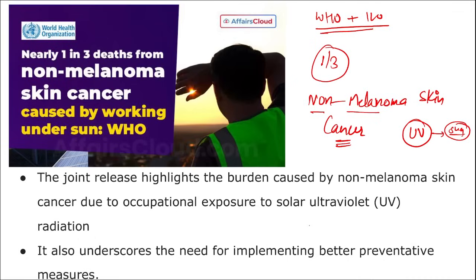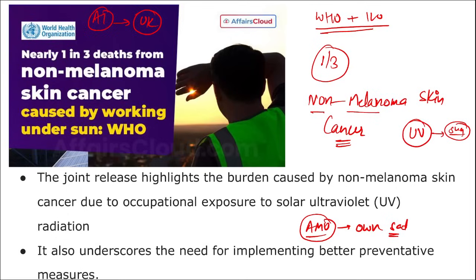Then tell me which university recently launched their own satellite. So it is Aligarh Muslim University. They have launched their own satellite recently. Correct? Then apart from this, tell me where was the AI Summit 2023 held. So AI Summit 2023, where was this held? It was held in United Kingdom, right?